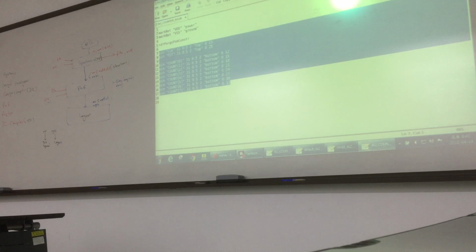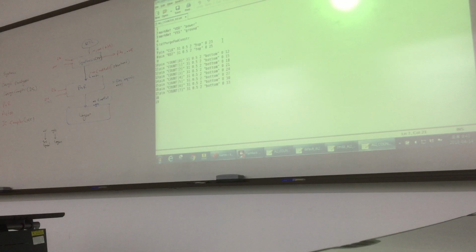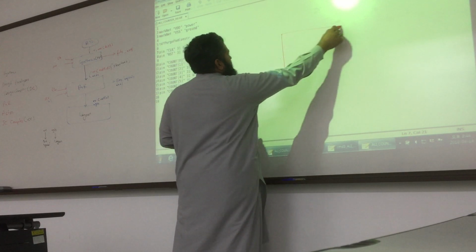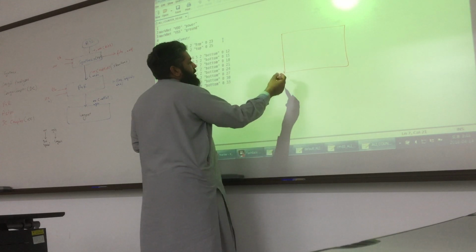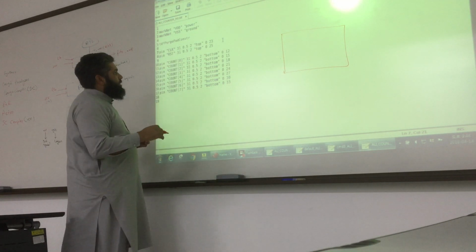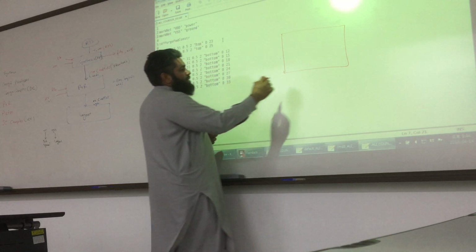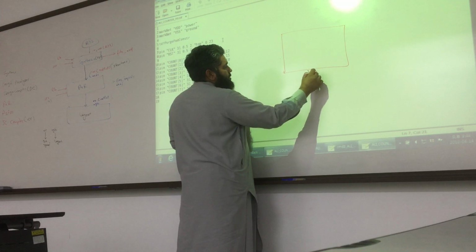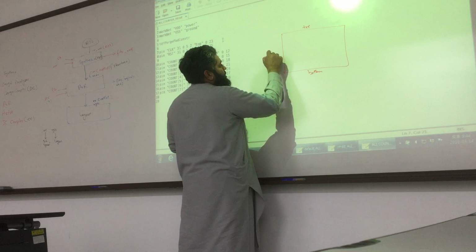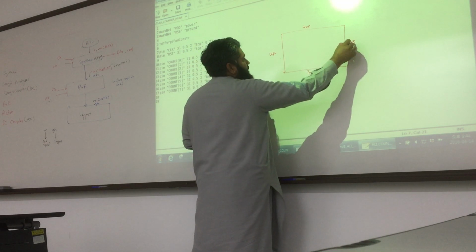In IC Compiler, it is almost similar. So if we see, our design will be like this. You have to specify its height and width, its area, and for example, this is bottom, this is top, this is left, and this is your right.